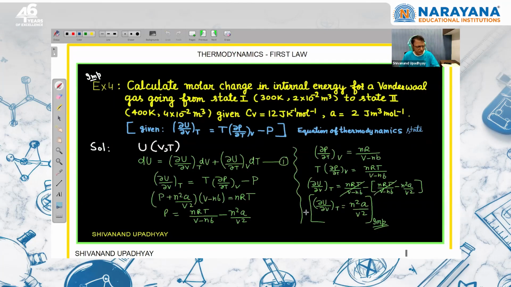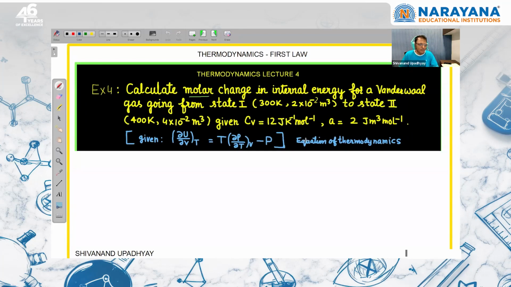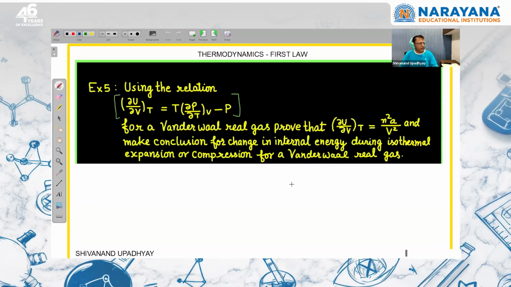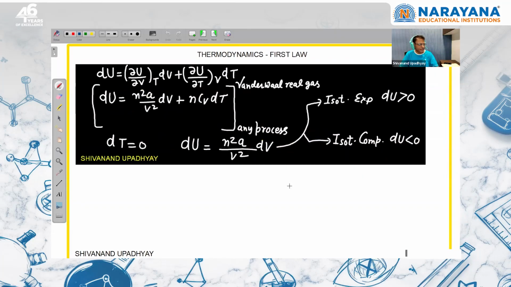We have solved the question. You can go through it. Based on the same, they have given the data, and now by putting the data, you can solve the question, right? Calculate the molar internal energy for van der Waals gas undergoing state 1 to state 2. For van der Waals gas, you should know that this value is equal to n square a upon V square, right? After that, you can solve this question. There is nothing in this question, right? These are all related to what I have explained.